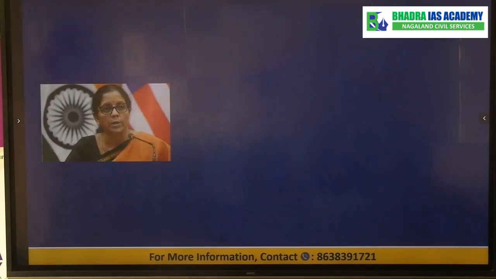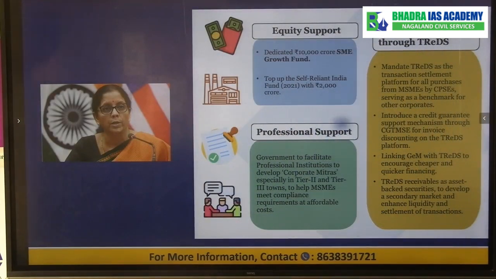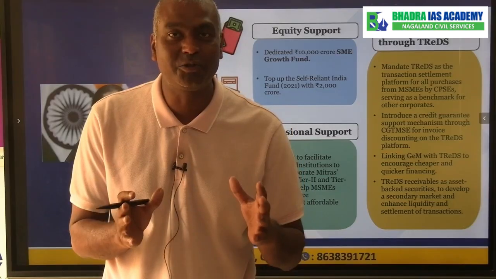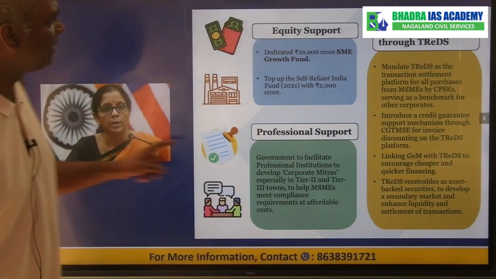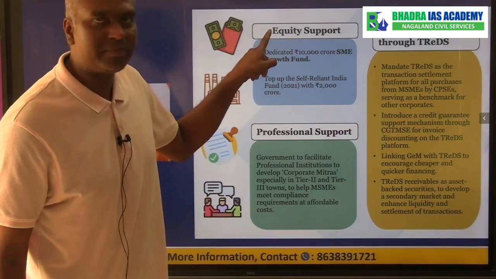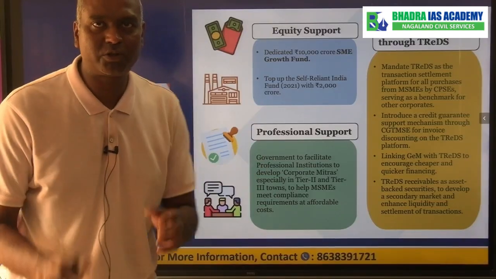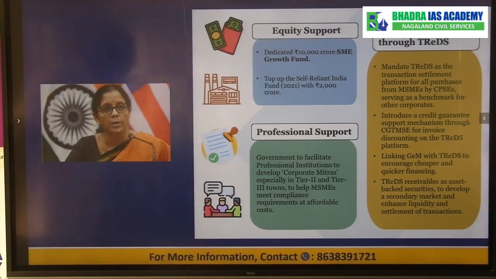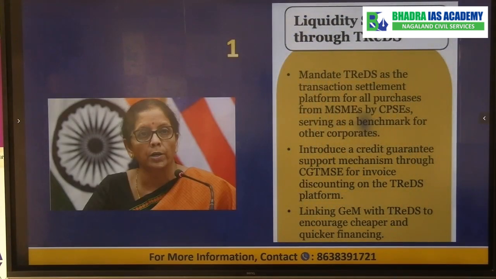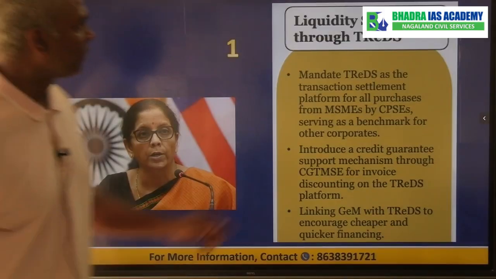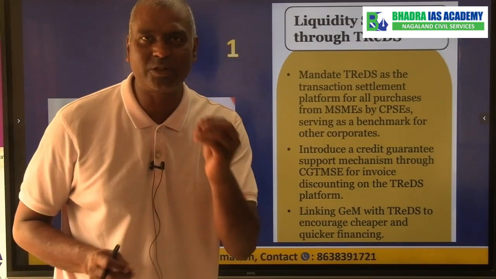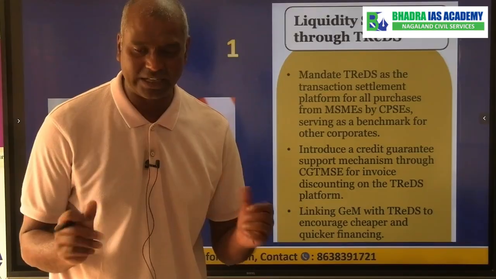Now if you look at the current budget 2026-27, what are the schemes or development policies announced by the government? These are divided into three parts: liquidity support to MSME, equity support to MSME, and professional support to MSME. So now let us look at each of them in separate points. Number one, the government talked about liquidity support through the TREDS. I will explain what is this TREDS. It's a little bit of technical concept, but it will be easier. I will explain it to you.